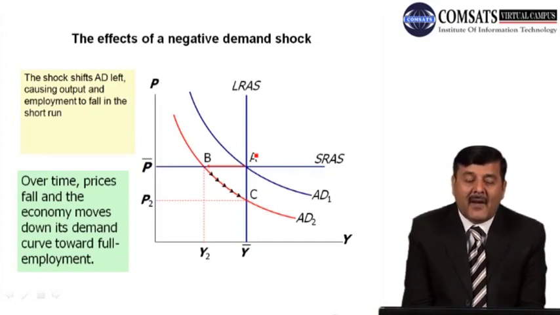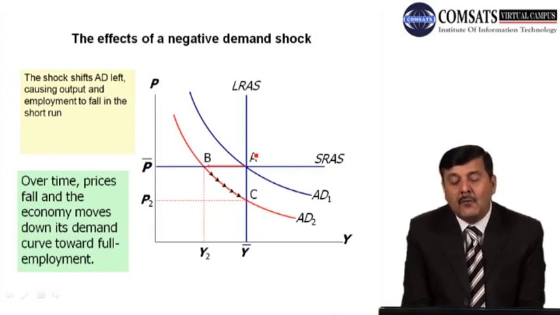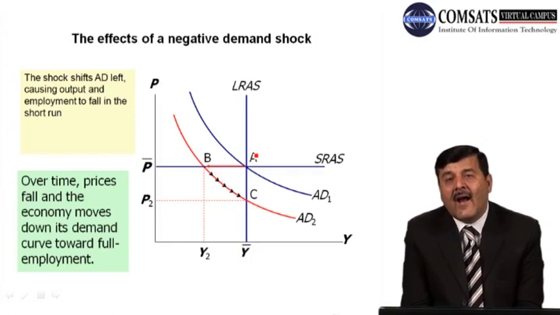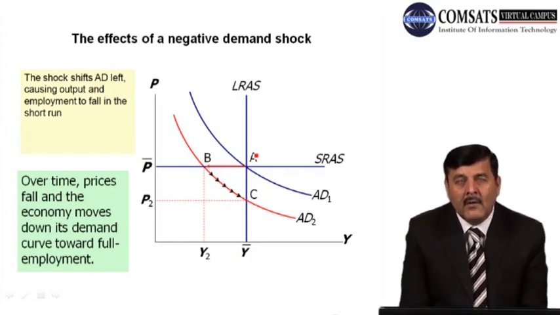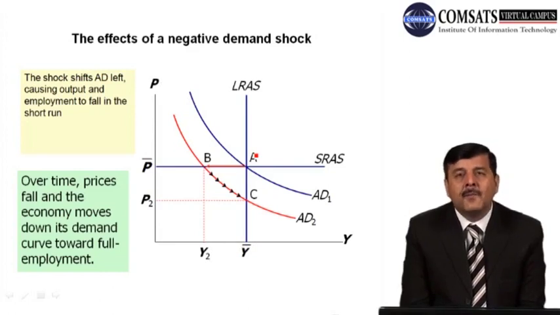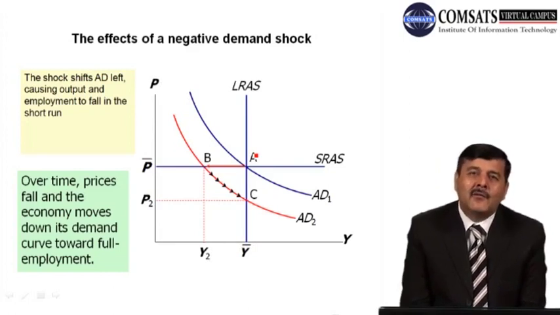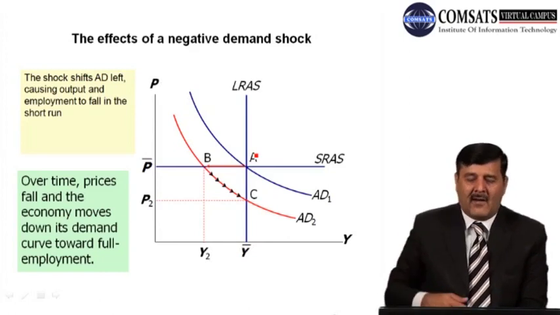So over the time period prices fall and the economy moves down its demand curve towards the full employment level, which is point C. At point C, prices come down from P bar to P2, and output has come back to its natural rate or full employment level at Y bar.